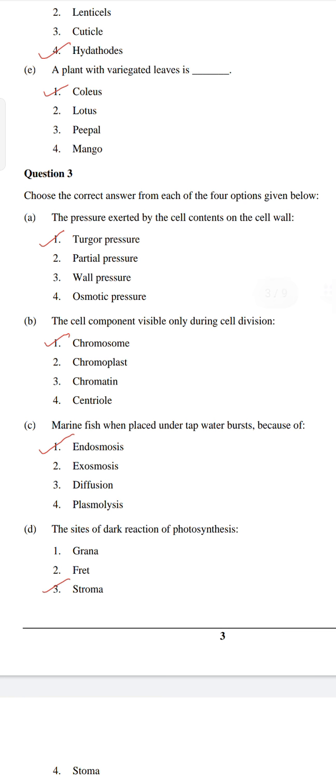Marine fish when placed under tap water burst because of endosmosis, exosmosis, diffusion, plasmolysis. So the answer is endosmosis because the marine fish will have more salt content in their cells, so water will enter by endosmosis.